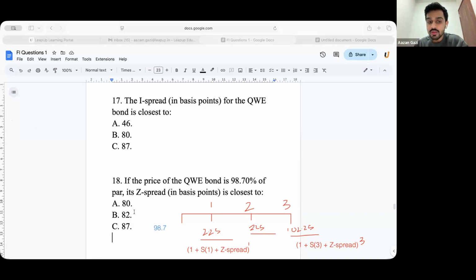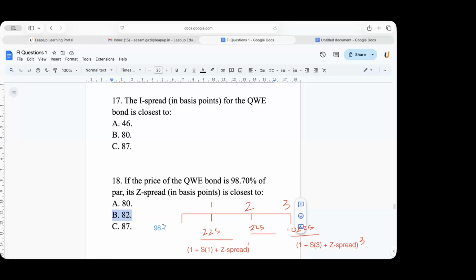First thing, take the middle number, 82 basis point. Okay, keep 82 basis point as your Z spread. And do you see, are you getting 98.7? Are you getting greater than that? Are you getting less than that? Quickly.